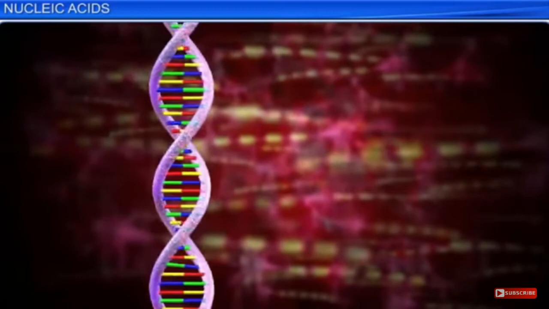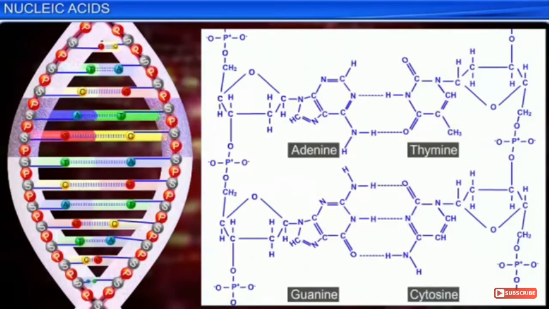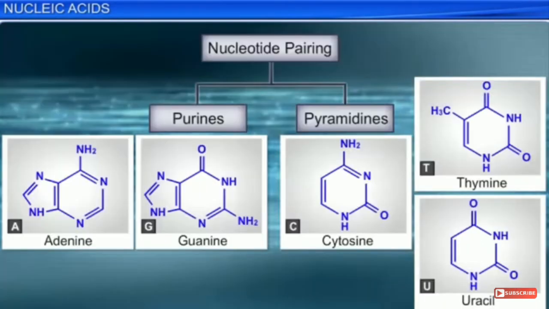Dear student, ladder का जो outer portion दिख रहा है, that is your phosphate sugar moiety, and the joining, the strands which are over there, that is your bases. See, the clear picture is given over here. Adenine and thymine join हो रहा है एक दूसरे के साथ, forming 2 hydrogen bonds, wherein guanine is joining by the 3 hydrogen bonds. Also, we can go for having nucleotide pairing.